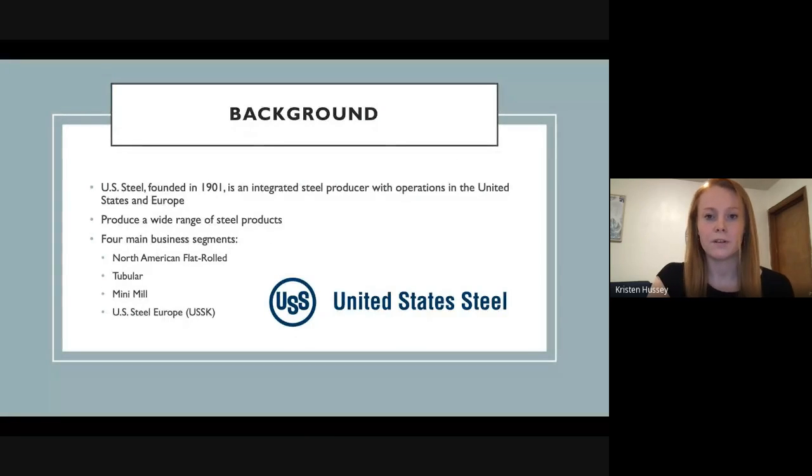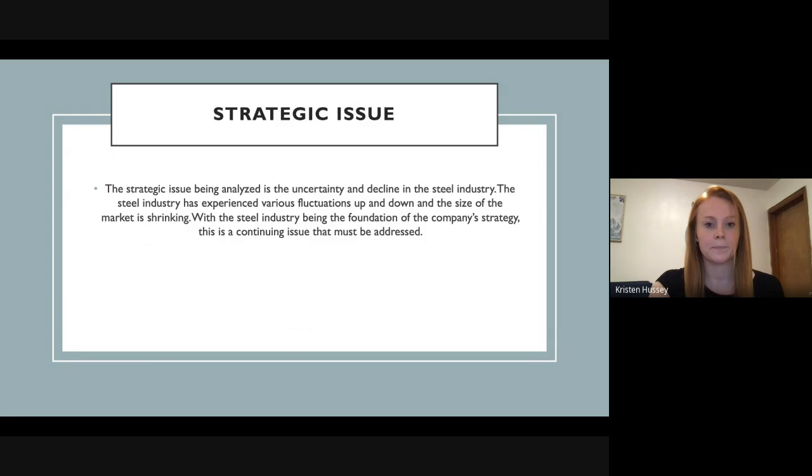To start off with a little background on the company, US Steel was founded in 1901 and they are an integrated steel producer with operations in the United States and Europe. They produce a wide range of steel products and operate in four main business segments: North American flat rolled steel, tubular products, mini mill, and US Steel Europe, also known as USSK.